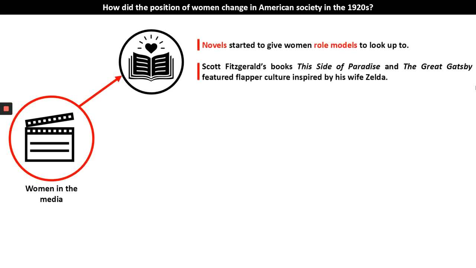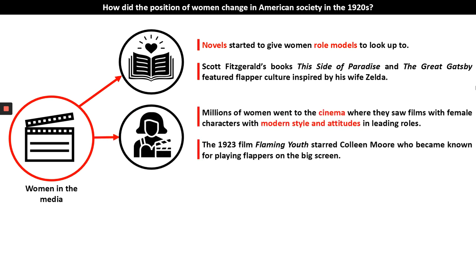So let's start with novels and books. Novels started to give women role models to look up to. Scott Fitzgerald, very, very famous writer of the time, his book, This Side of Paradise, and then The Great Gatsby, cracking film if you haven't seen that, released just a few years ago. These books featured flapper culture, and they were inspired by his wife, Zelda, who also wrote quite a lot about the life of a flapper. So women had role models to look up to.